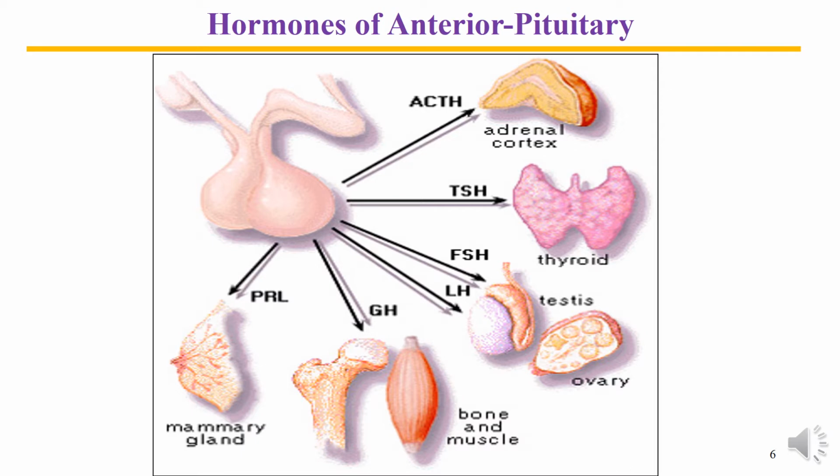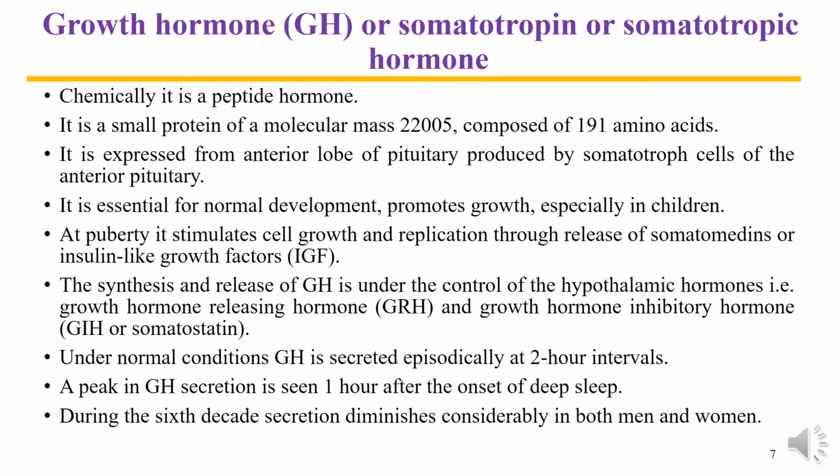So this was just a brief description of the different hormones of the anterior pituitary and their action on different organs of the body. Now let us see the details of the main hormone of the anterior pituitary, which is growth hormone.